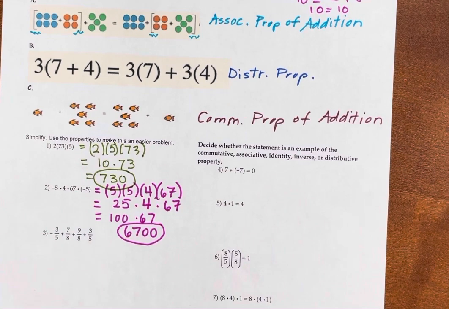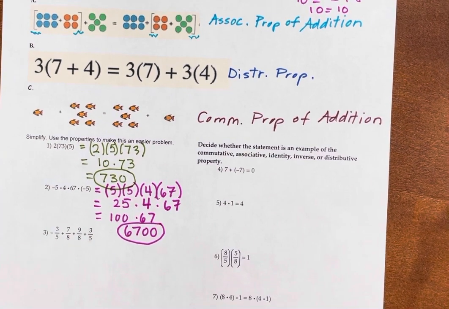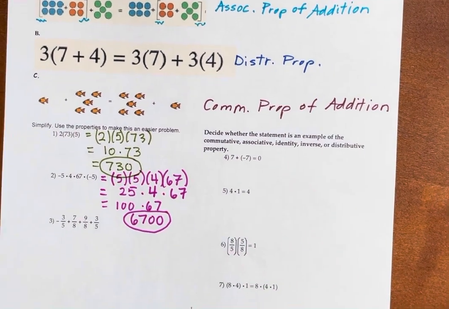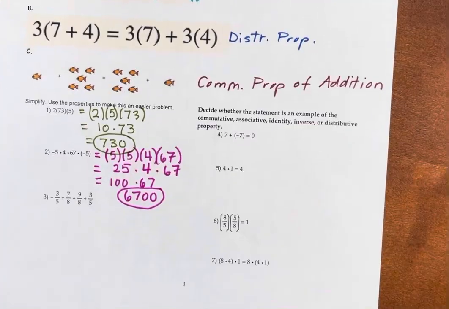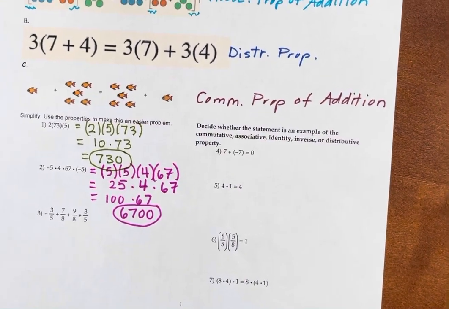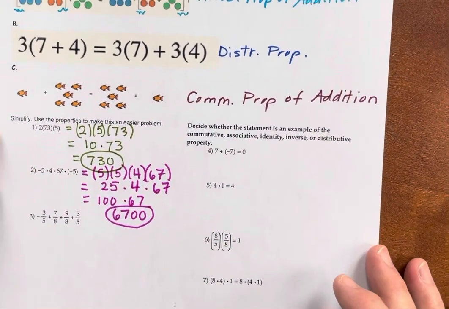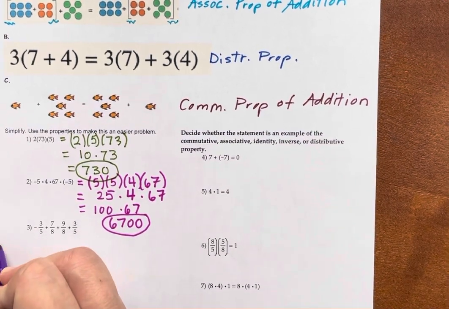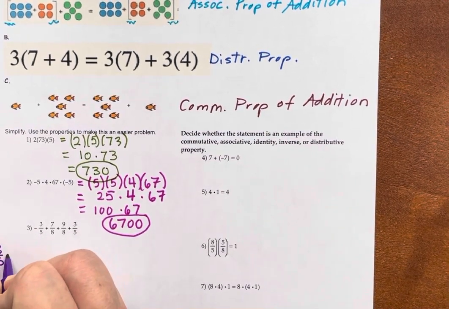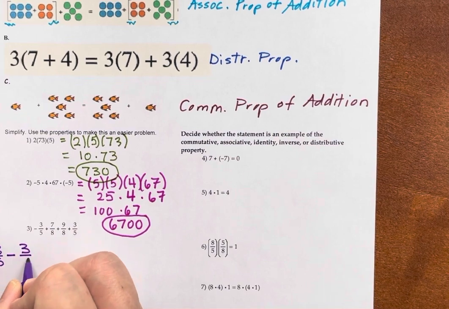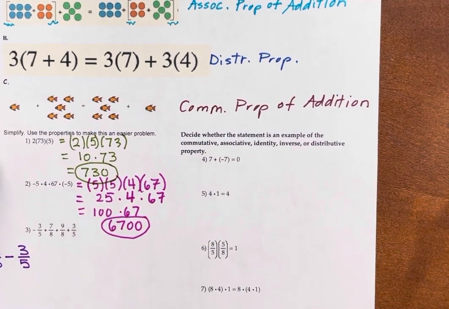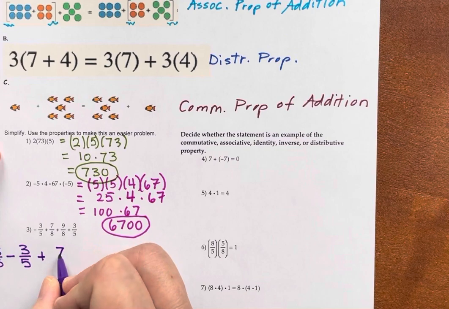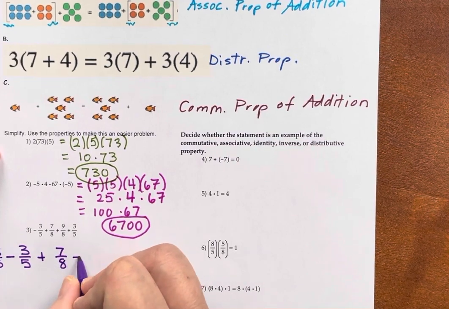All right, the last one is fractions. Blech. No one likes those. Well, I don't mind them, but most students don't like them. Try and tip this camera a little bit better. Okay, so what I noticed is I had a negative 3/5 and a positive 3/5, and those go nicely together. So I'm going to take the positive 3/5 and the negative 3/5, put those together because they make a 0. Then I'll do this other mess.